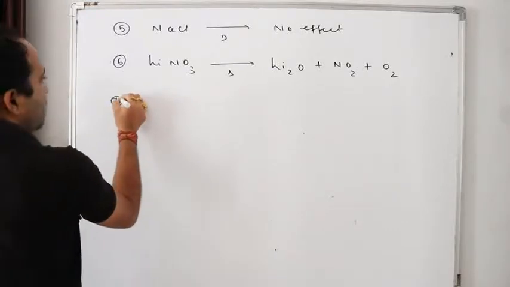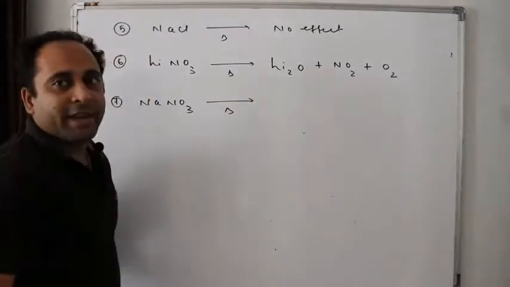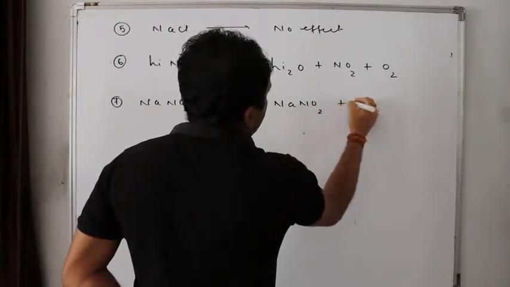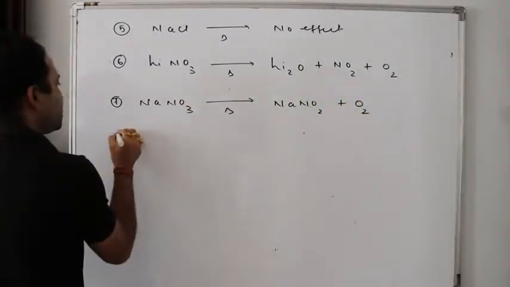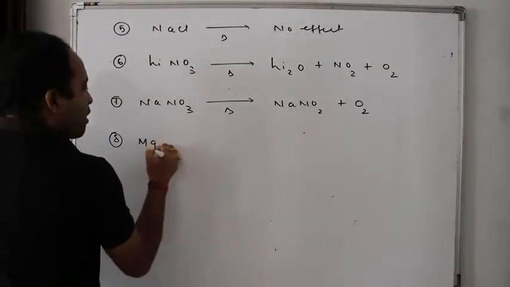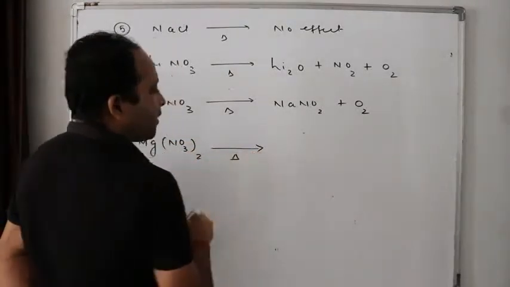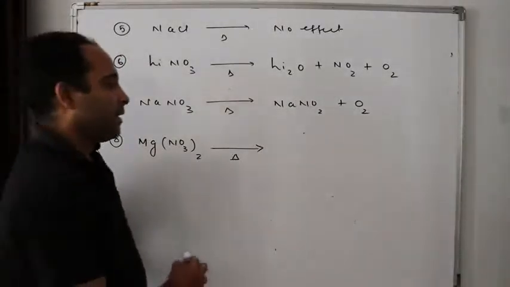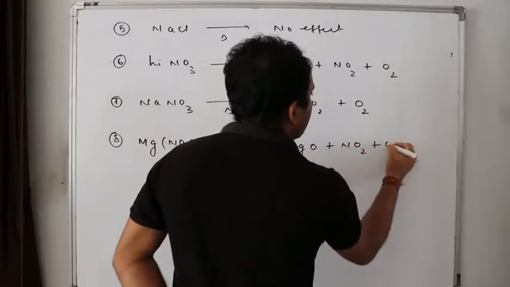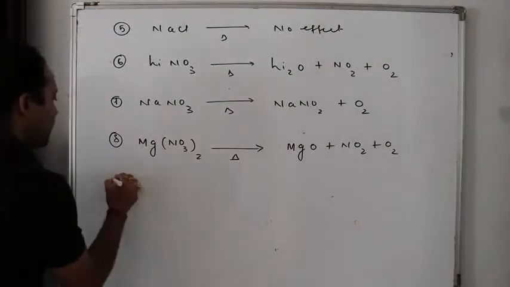Next, NaNO3 heated. What will happen if I heat NaNO3? I will get what? NaNO2 plus O2. You balance later. I am not giving balancing. I am only giving the product. Next, magnesium nitrate heated. What will happen? I will get magnesium oxide plus NO2 plus O2. Clear? Next, 9.